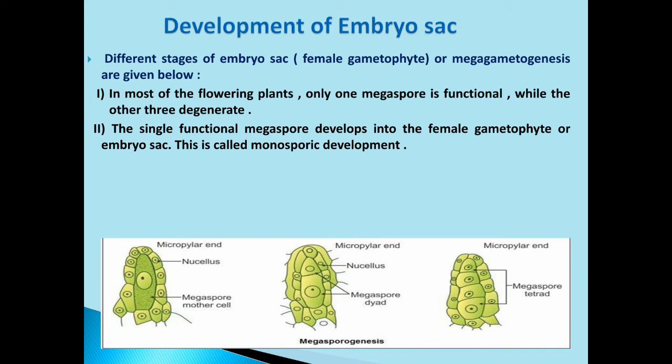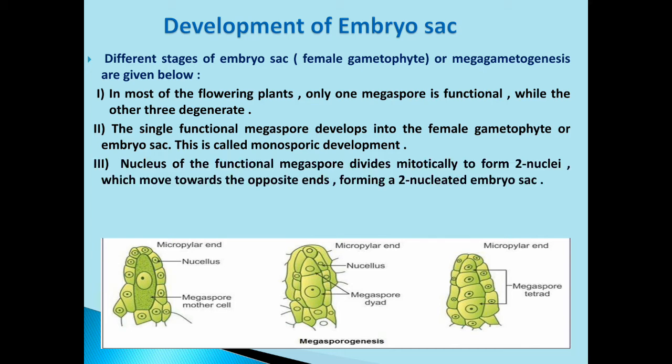The single functional megaspore develops into the female gametophyte or embryo sac. This process is known as monosporic development. Look at point number 3.